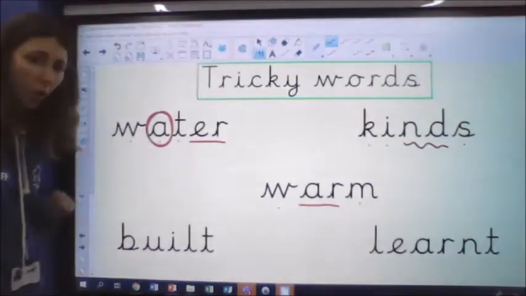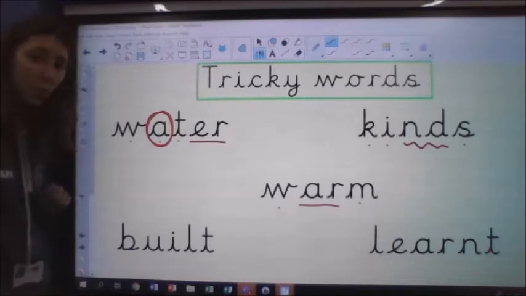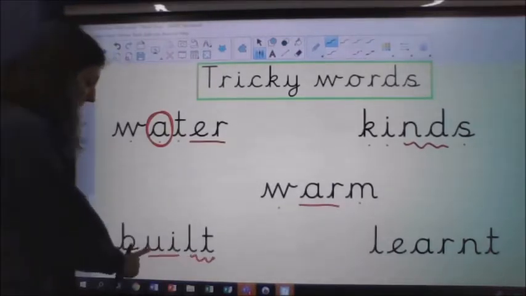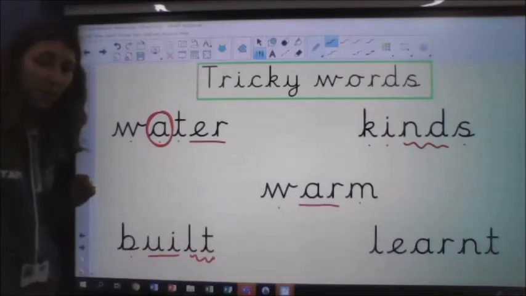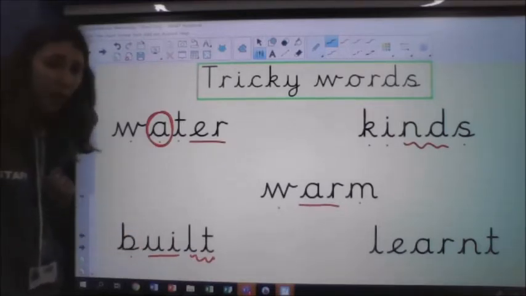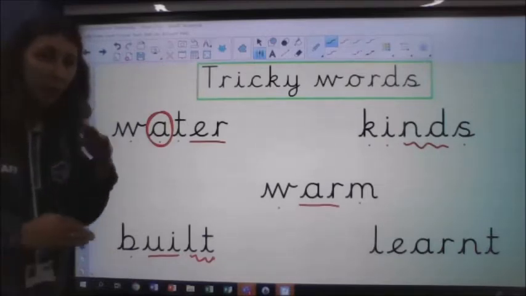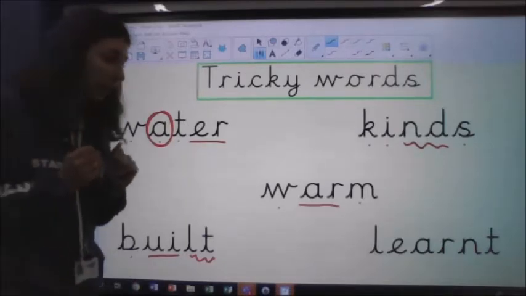Okay, we've got this word here, which is the word built. Built. So it's as if that U is a silent letter joined onto the I to make built, like we've built something, the past tense of building. Okay.